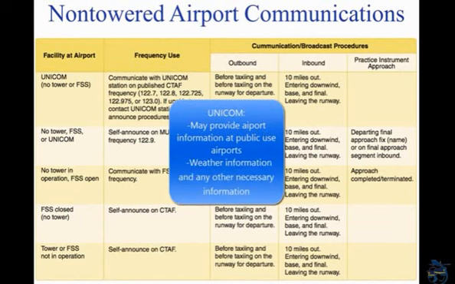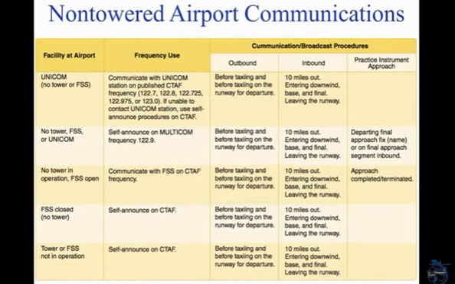On pilot request, UNICOM stations may provide pilots with weather information, wind direction, the recommended runway, or other necessary information. If the UNICOM frequency is designated as the CTAF, it will be identified in appropriate aeronautical publications. This figure lists recommended communication procedures. More information on radio communications is discussed later in this tutorial.